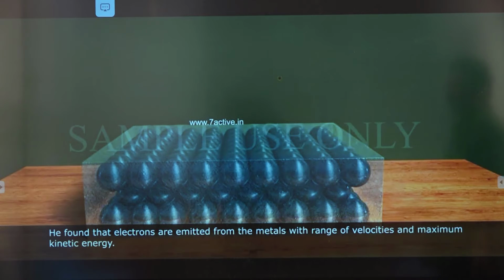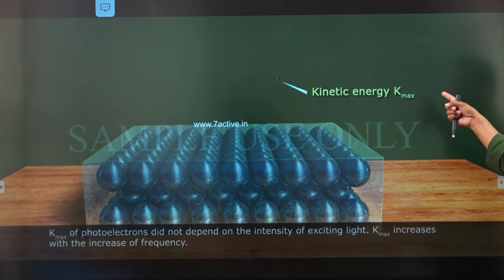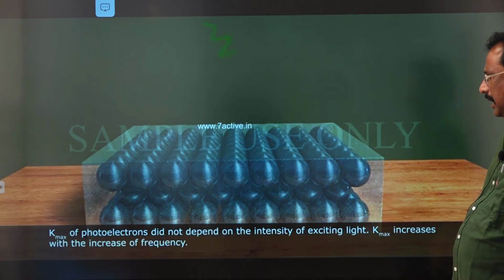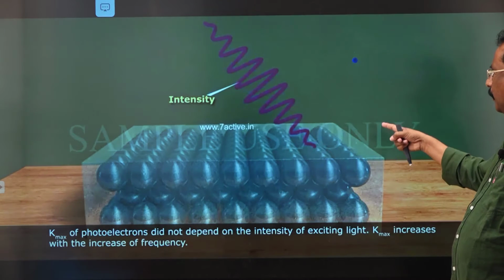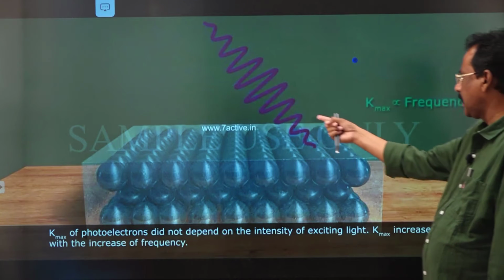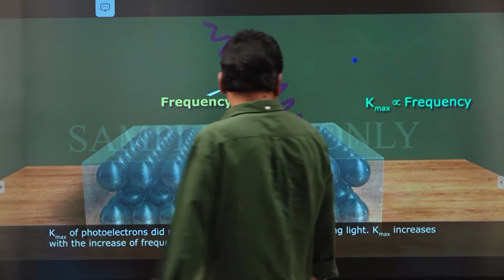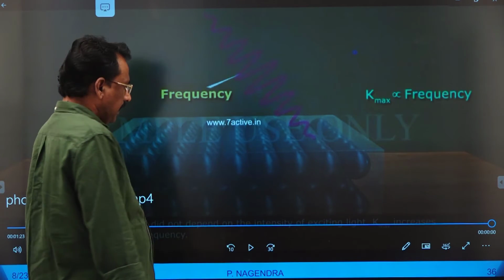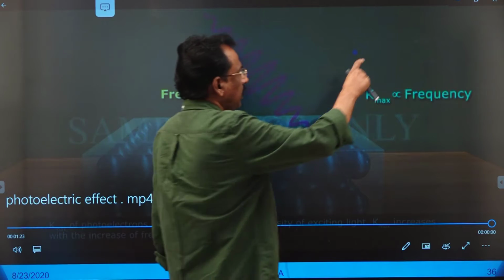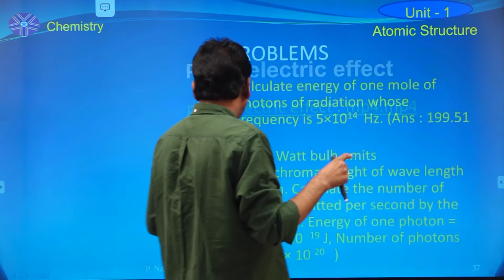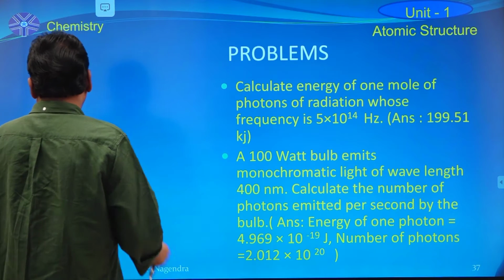According to Einstein, and according to Philip Lenard also, when light falls on any metal surface, the kinetic energy of the emitted electron is directly proportional to the frequency of the incident light, and the number of photoelectrons depends upon the intensity of the light beam. If the intensity of the light beam is more, that light gives more photoelectrons.